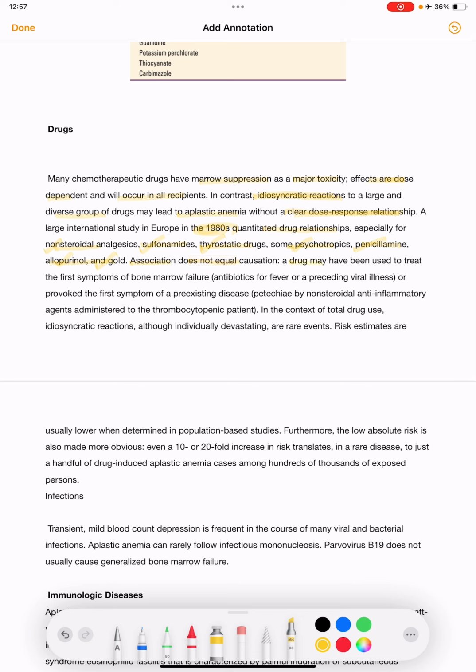A drug may have been used to treat the first symptoms of bone marrow failure, such as antibiotics for fever or a preceding viral illness, or may provoke the first symptom of a pre-existing disease.